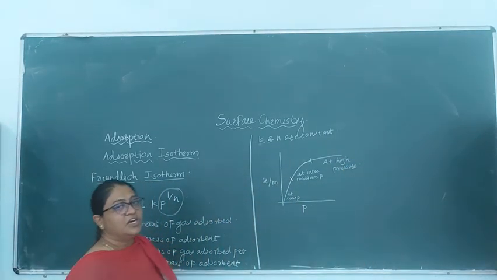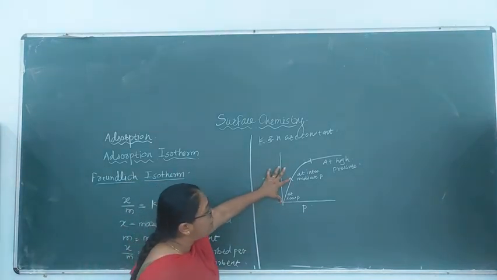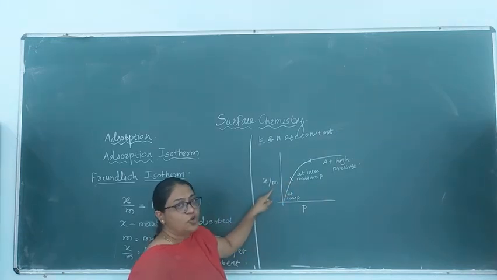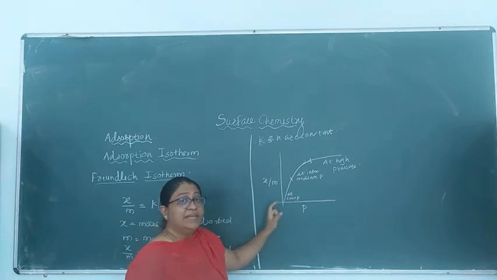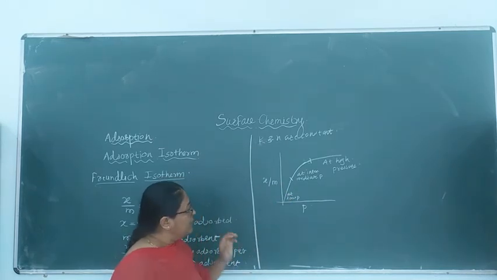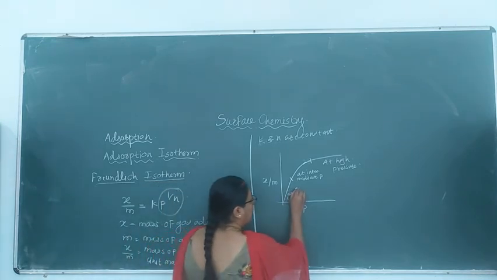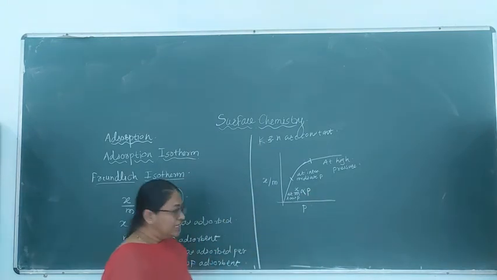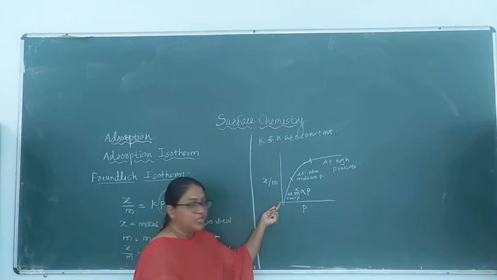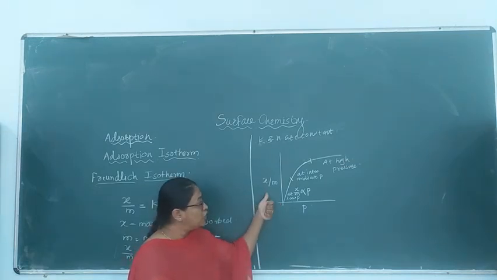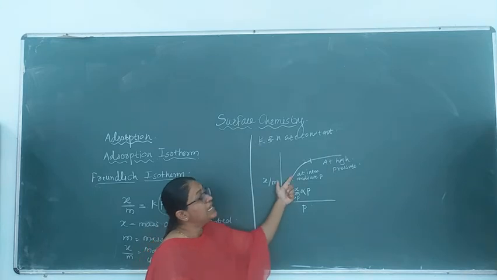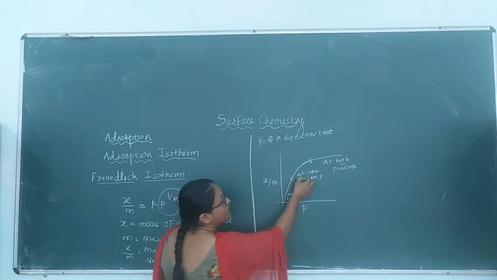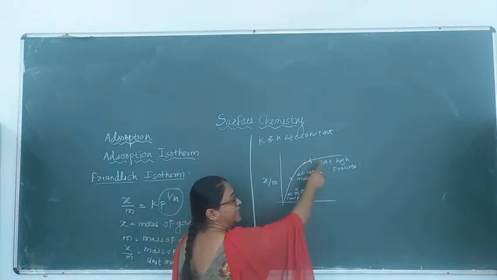From this parabolic curve we can say that at low pressures there is a linear increase in the amount of adsorption with the pressure. That means here x by m is directly proportional to P. At intermediate pressure the curve has bent.